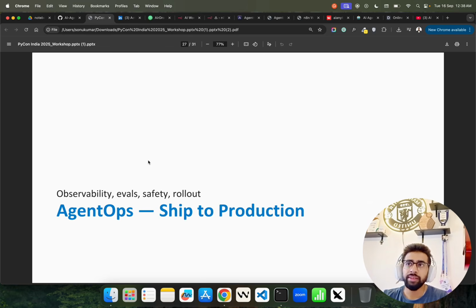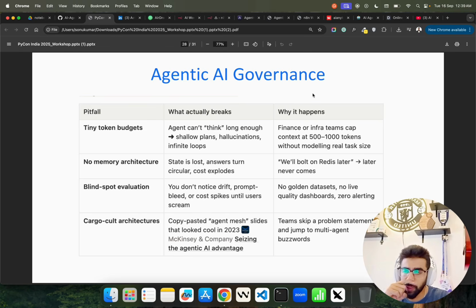AgentOps. So far we talked about building agents, trying out agents, multi-agent, memory, state, but what about observability, like how to look at or track the agents that we are building in a production setting? That's what we're going to look at here. So agentic AI governance is very important. A lot of AI agent projects fail. That's what Gartner said, the report that I showed you in the beginning, that 40% of agentic AI projects will be cancelled by 2027. And there are issues with that because people don't monitor their workflow. They just let it work in production.